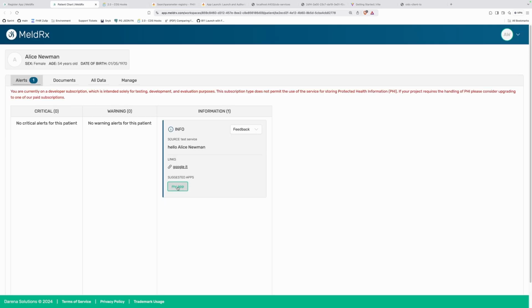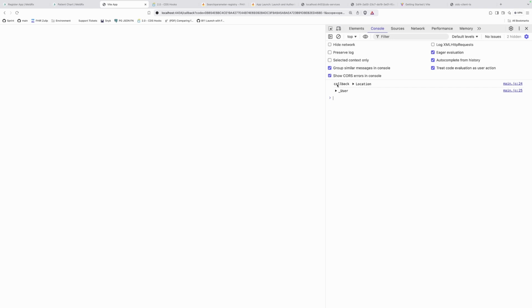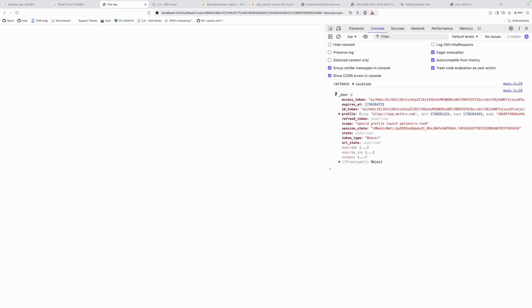So this error means that basically once you start the authentication process, something is going to be saved in the storage, then you're going to get returned here, and it's going to reprocess that stored state and remove it. So you just want to basically start again. Okay, so we're going to click my app again, allow access, and here we are. So in the console, I'm going to be seeing the location and the user that I'm now console logging.